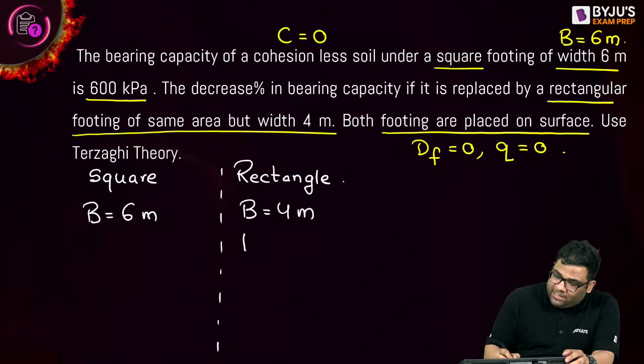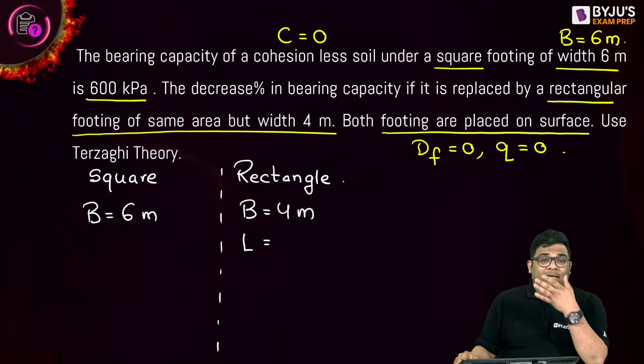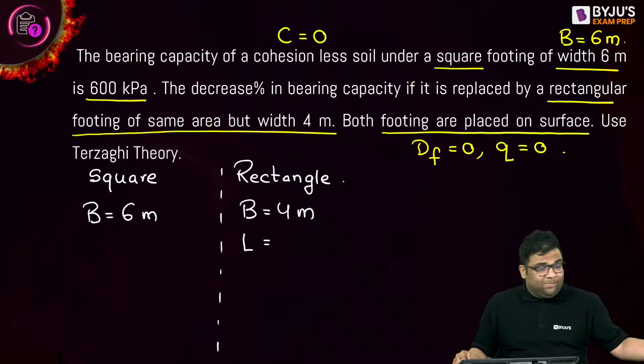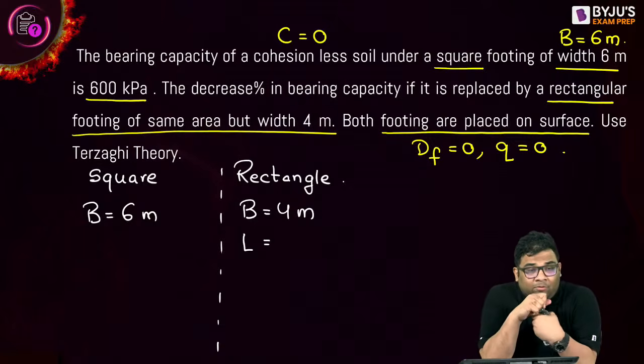Now what will be the length of the rectangle? Can somebody tell me? Please read the question and tell me what is the length of the rectangle.